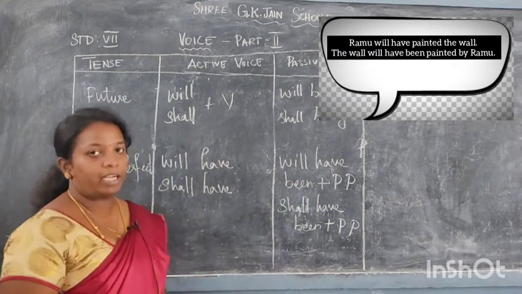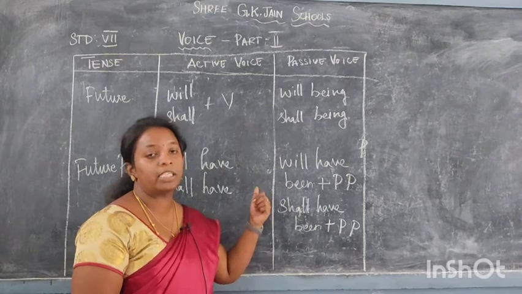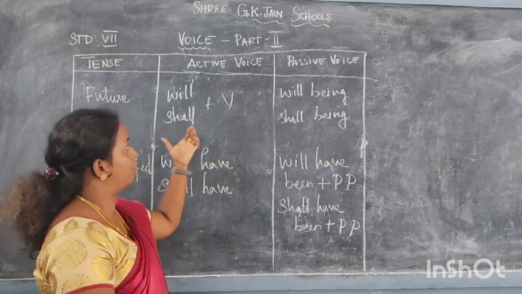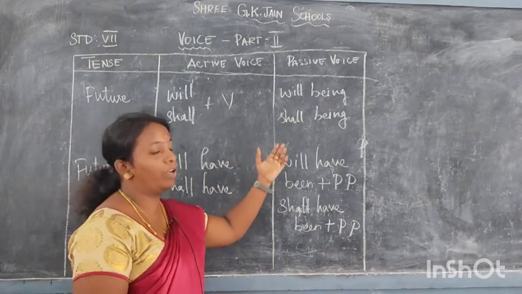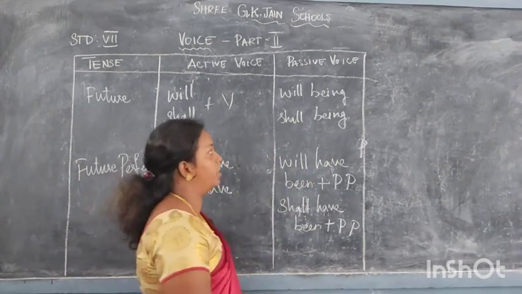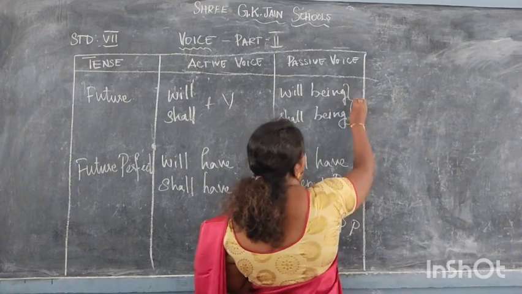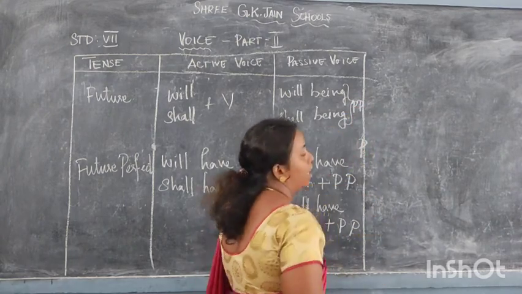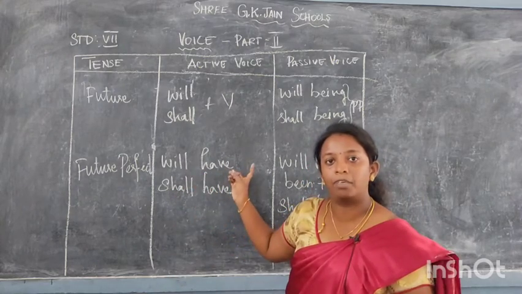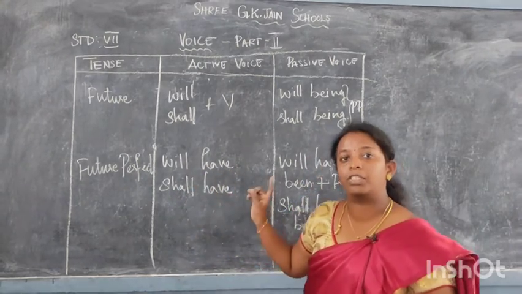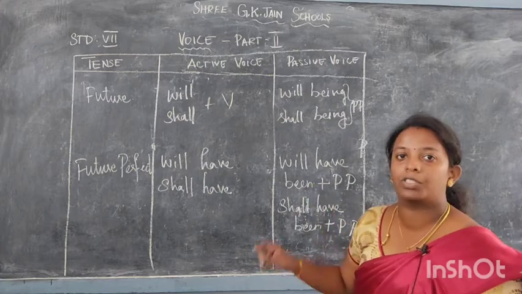That is, when a verb is in the future tense, in the form of will do, shall do, that will change into will be done, shall be done. And here also we will be adding only the participle form of the verb, whereas when it has the form of will have or shall have, that will change into will have been or shall have been.